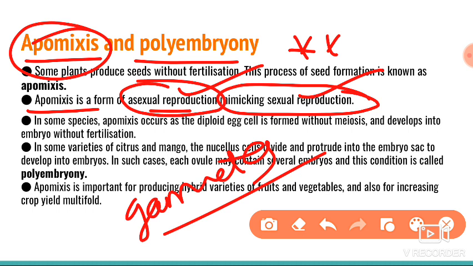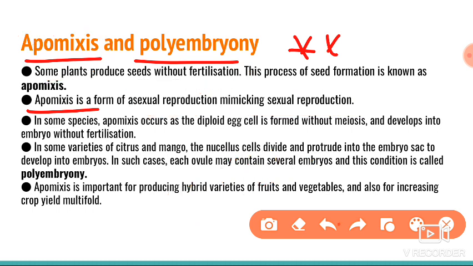There is not that much variation between apomictic seeds and fertilized seeds. That is very important. Please remember. And next, how are they going to be formed?